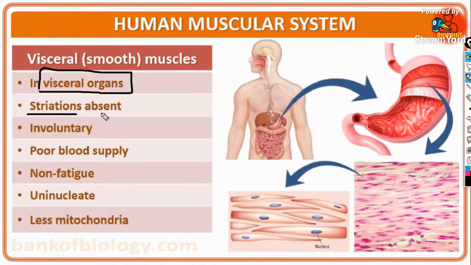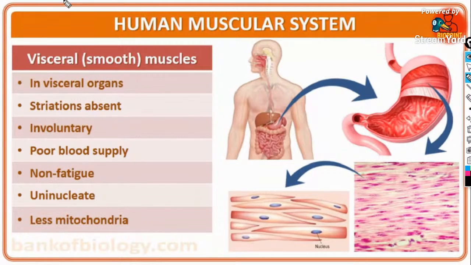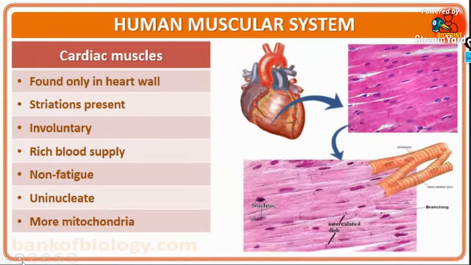The striations are absent. They are involuntary in nature. They are non-fatigue; they do not get fatigue after work. I told you, with the help of the diagram I showed you, they are uninucleated, and they have less mitochondria. These are the main characteristics of visceral muscles or smooth muscles.